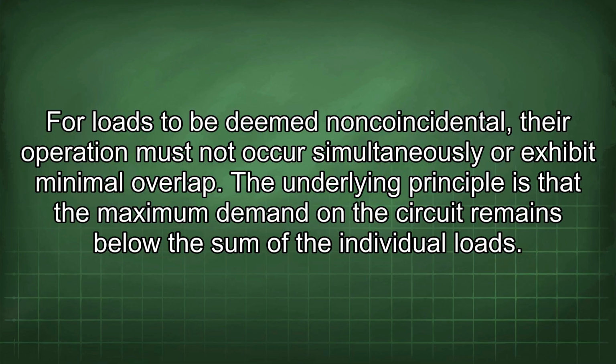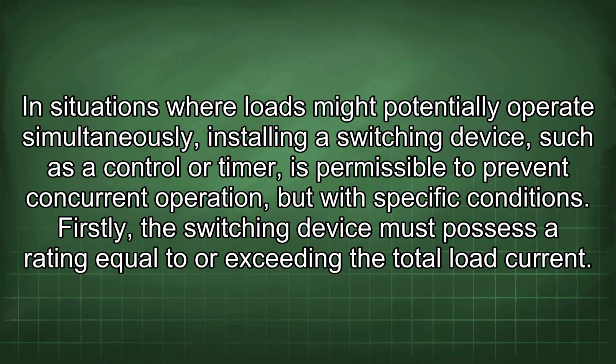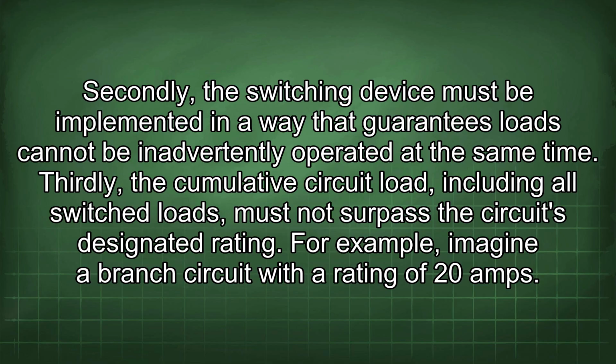The underlying principle is that the maximum demand on the circuit remains below the sum of the individual loads. In situations where loads might potentially operate simultaneously, installing a switching device such as a control or timer is permissible to prevent concurrent operation, but with specific conditions. Firstly, the switching device must possess a rating equal to or exceeding the total load current. Secondly, the switching device must be implemented in a way it guarantees loads cannot be inadvertently operated at the same time. Thirdly, the cumulative circuit load, including all switched loads, must not surpass the circuit's designated rating.